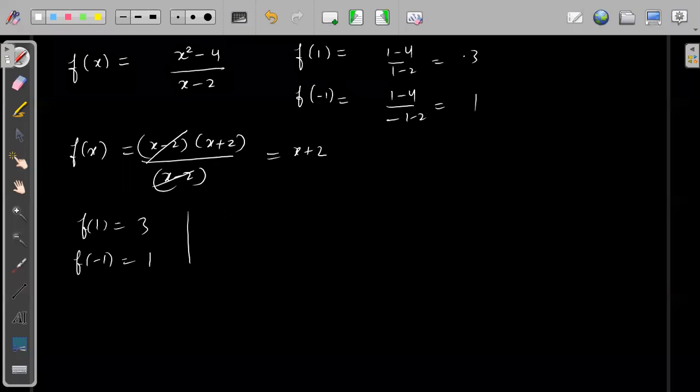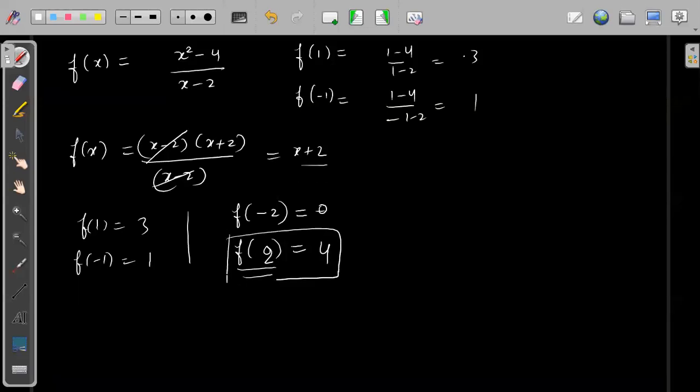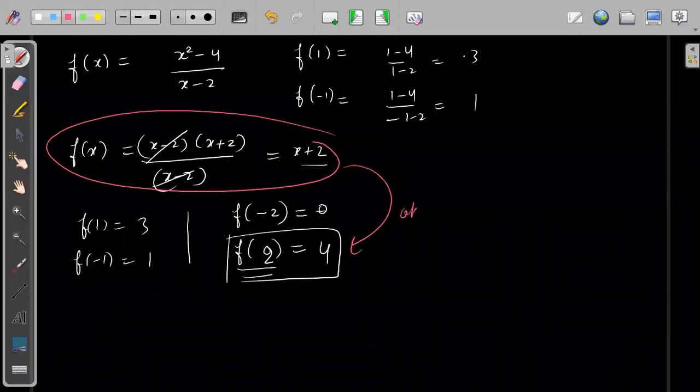Now in this simplified part, when I substitute f(minus 2), this will become 0, right? That is okay. But if I substitute f(0), this will become 2. If I substitute f(2), this will become 4, right? Because I have simplified this function into this form, f(2) is okay for me, right?